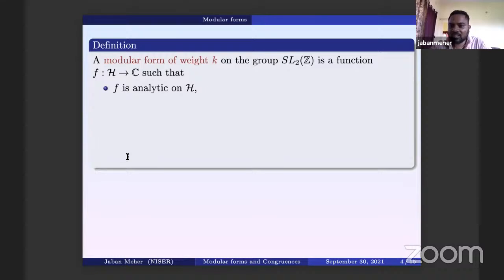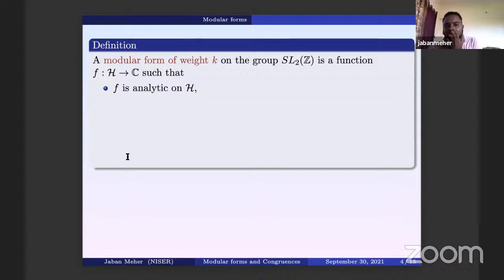So SL2(Z) acts on H. This kind of thing appears when you define automorphic functions in general, but our case is very simple: the starting one, where SL2(Z) is the group and H is our space. Whenever you say modular form, there is a non-negative integer attached to it. There are also negative weights, but we are just concentrating on non-negative weight. So here we have the group SL2(Z).